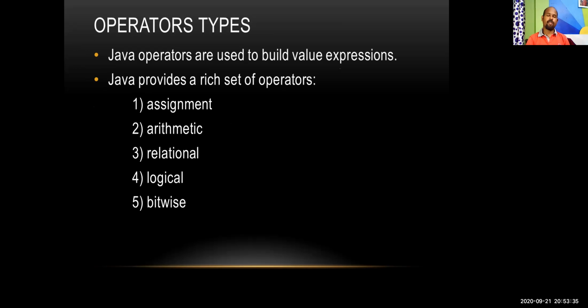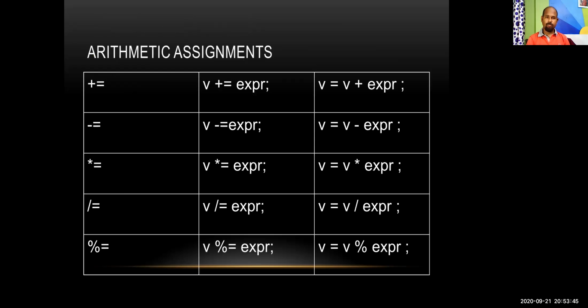A rich set of operators are there in Java, like assignment operators, arithmetic operators, relational operators, logical and bitwise operators. These are the arithmetic operators: plus, minus, into, divide, all are arithmetic operators, arithmetic assignments. And other than this, there may be some combination of operators like plus equal to, minus equal to, star equal to. So these kind of combinations are also there.